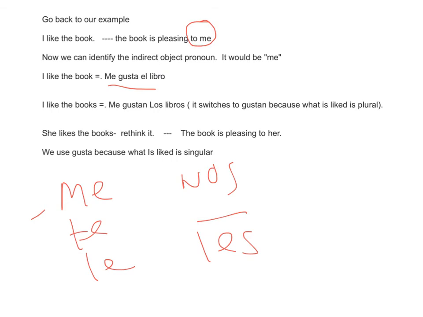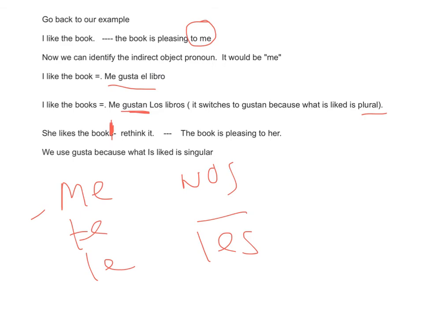What if it was something plural? If the books are plural, it switches to gustan, which is the plural form of the verb, because what you like is more than one. How about she likes the books? Rethink it. I'm sorry, I have to change this. Let's say she likes the book. Sorry, I'm doing this so quickly, but she likes the book.